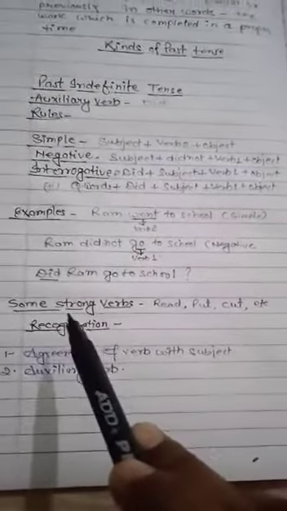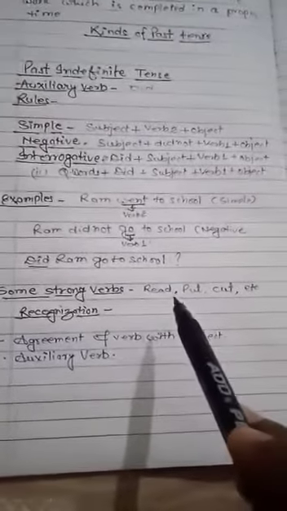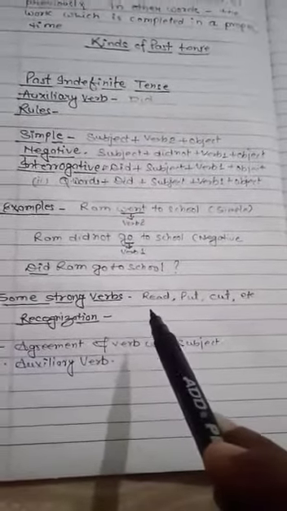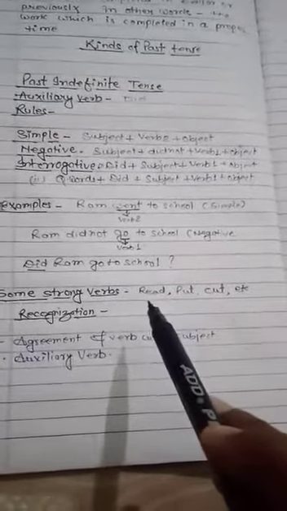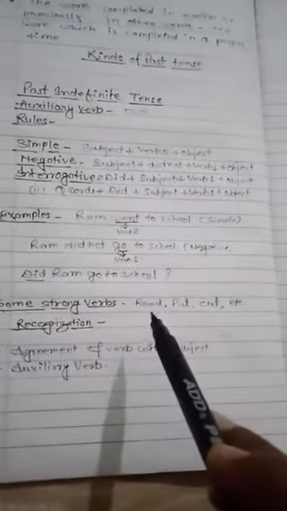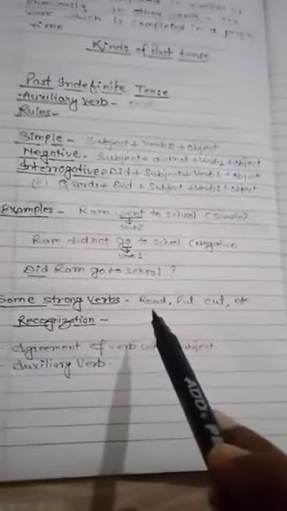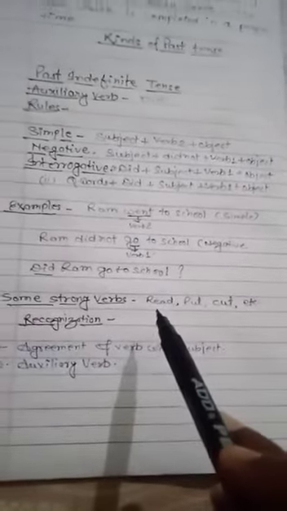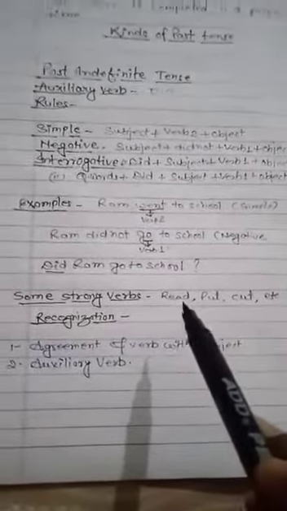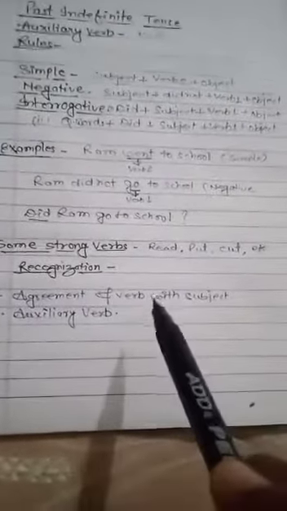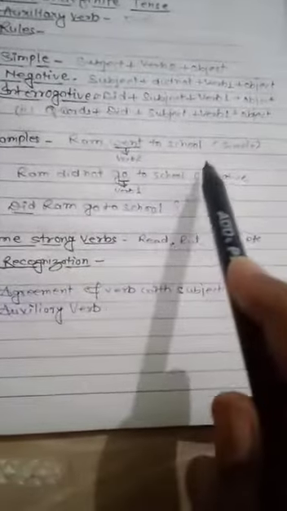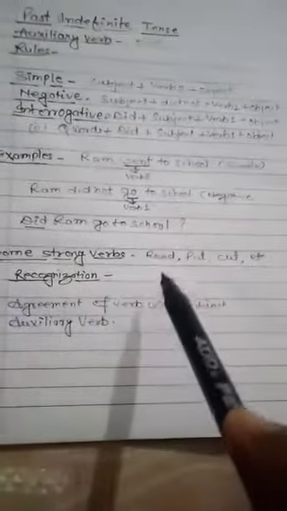And you know students, there are some strong verbs like read. Read is the same in first, second, and third form, the same spelling, but the pronunciation is different, like read, read, read. But here only read is written. You can't know what the pronunciation of this read will be. Then you have to identify it in two ways. First of all, agreement of verb with subject. Suppose there is Ram went to school, and if there is read, Ram read the book.